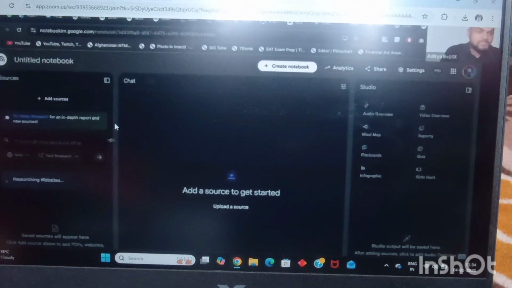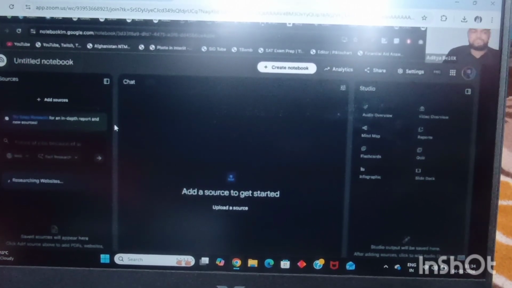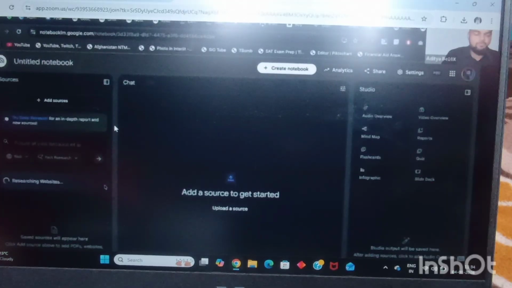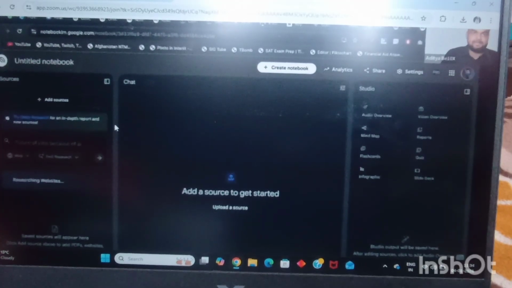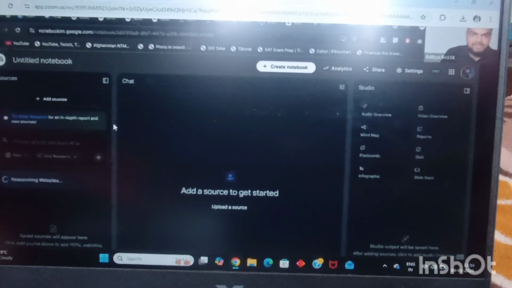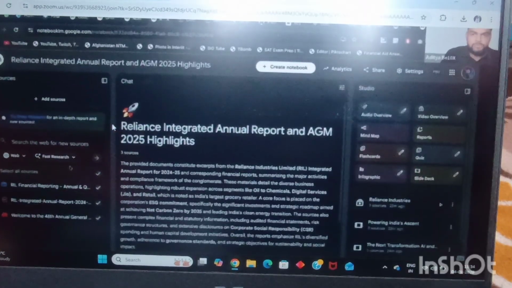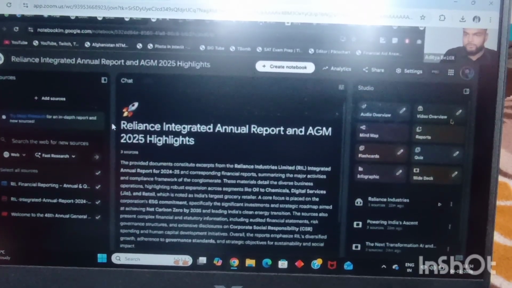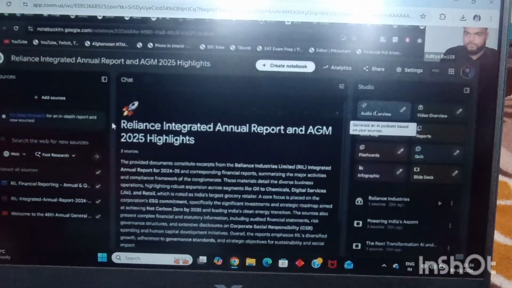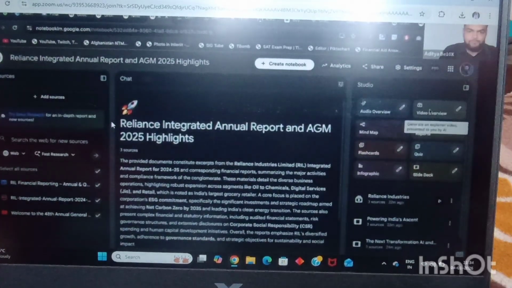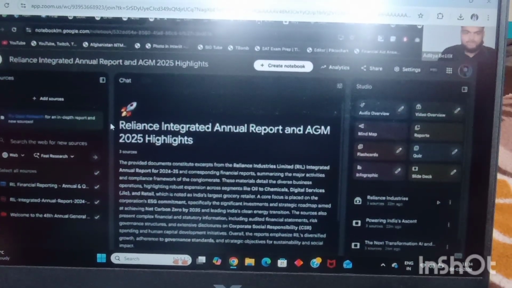Instead of finding documents on the internet, you can also upload your own custom documents. That's the best part about it. Once it has found all the documents, you'll get your notebook like this, with all your documents uploaded, and now you can click on audio overview to generate it, or video overview to generate the video. Let's see the audio overview.